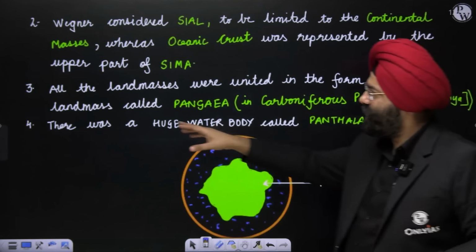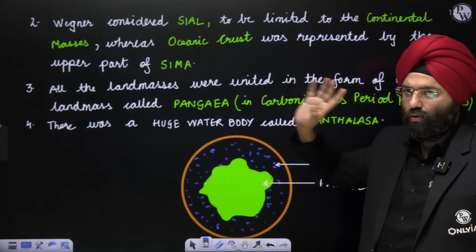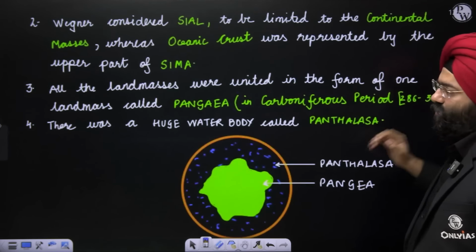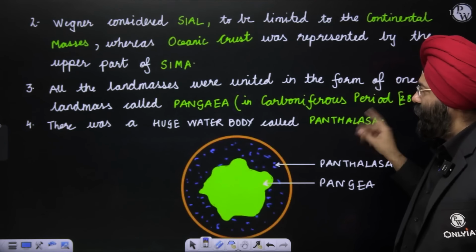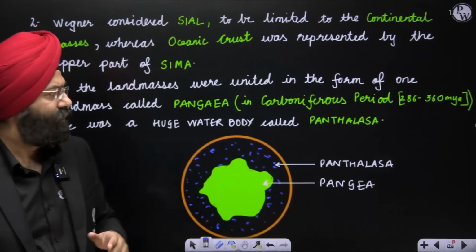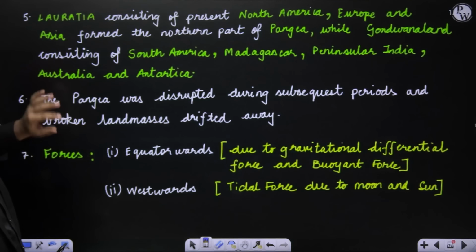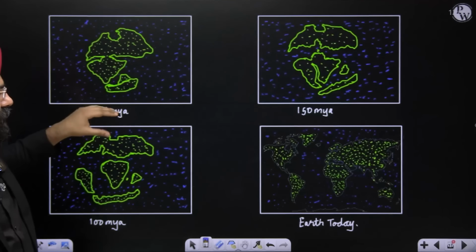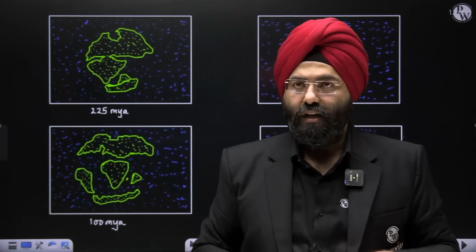So all the land masses were united in the form of one huge landmass known as Pangaea in the Carboniferous period, 286 to 360 million years ago. And there is a huge water body known as Panthalassa. That means the other parts are completely covered with one water body, right? Now this is the basic thing. Now please understand, this is basically the representation, a handmade diagram, of the continental drift theory.